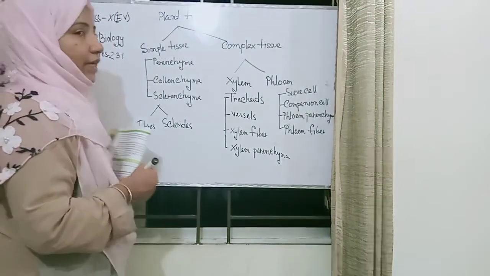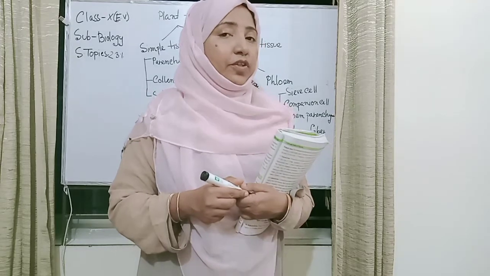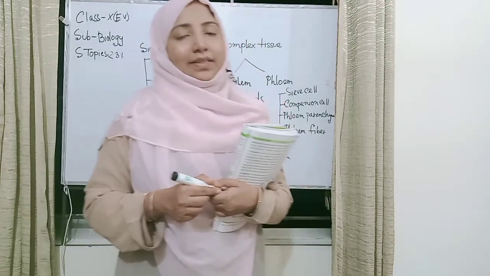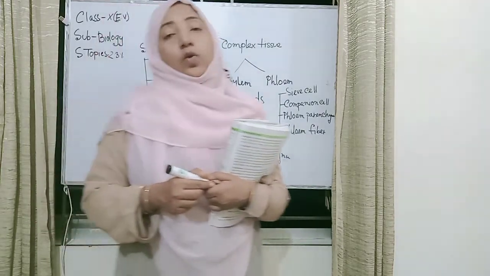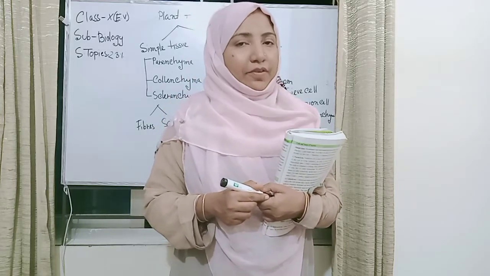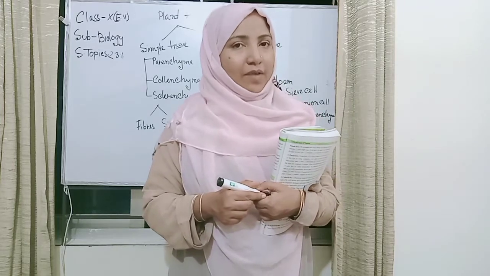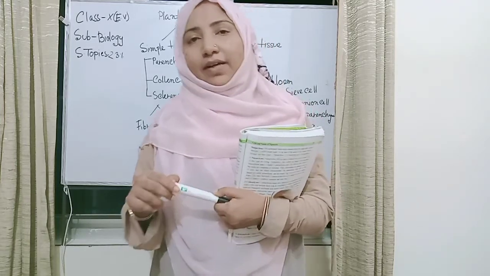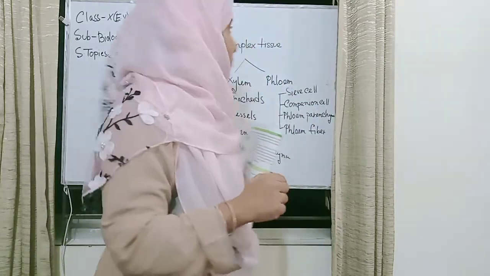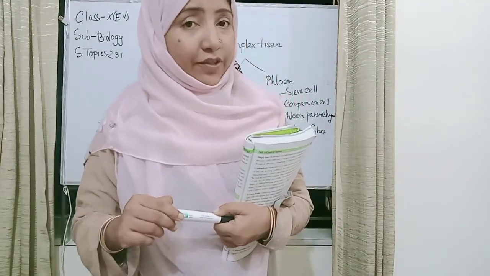Basically, plant tissue is of two types. One type is the meristematic tissue and the second is the permanent tissue. In the SSC syllabus, we learn about the permanent tissue. The permanent tissue is again of types; basically there are three types, but in these books we learn briefly about the simple tissue and the complex tissue. Another type is the excretory tissue.